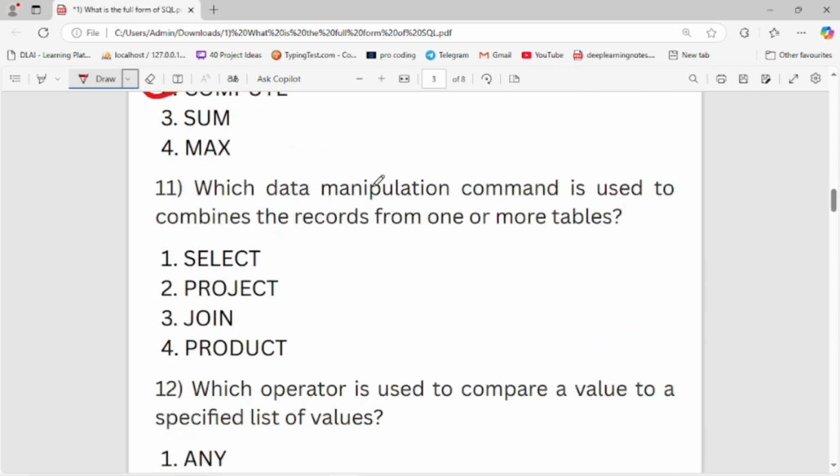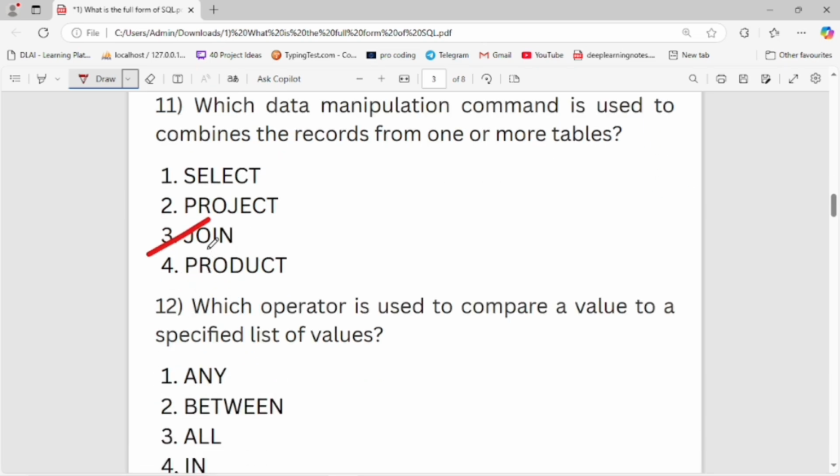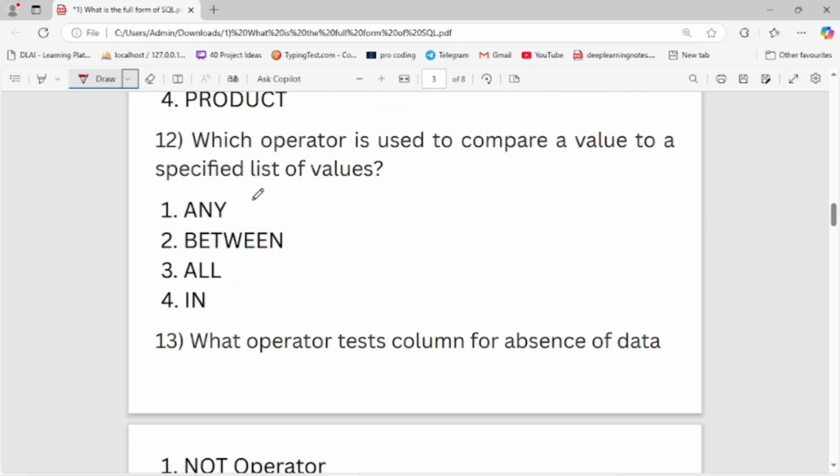Which data manipulation command is used to combine the records from one or more tables? First option is select, second is project, third is join, and fourth is product. Third option is the right option to combine records from one or more tables. Now let's move to the next question.